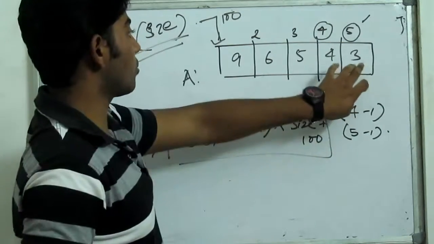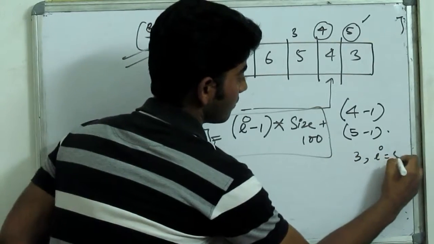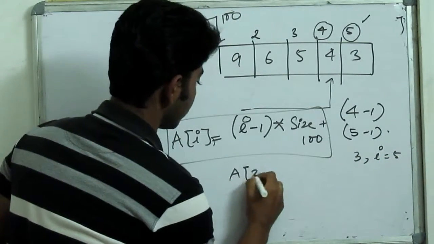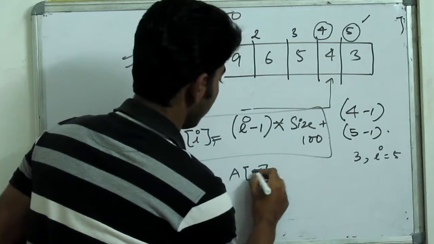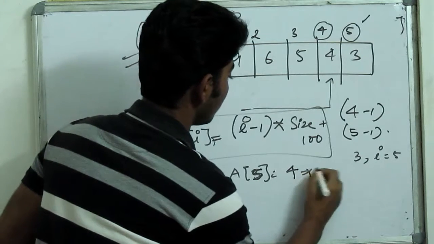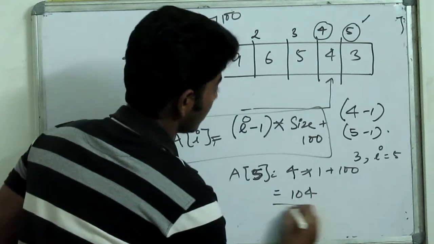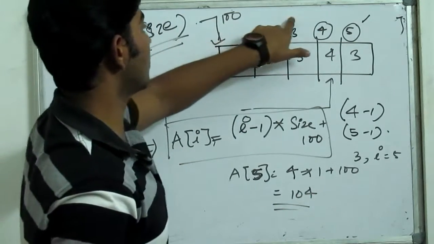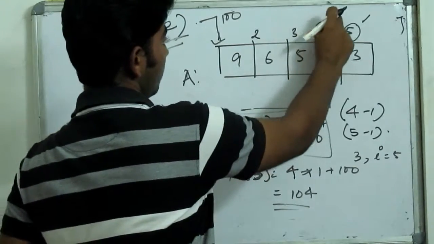So suppose I want to go to this element 3 with index 5. Then (5 minus 1) into 4 plus 100. You can easily check it, 100, 1, 2, 3, 4.